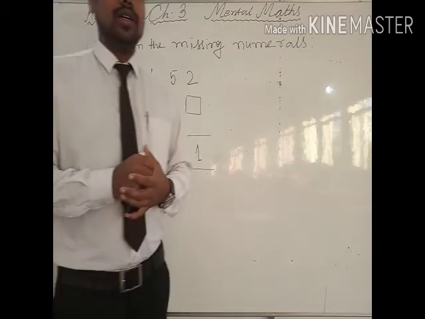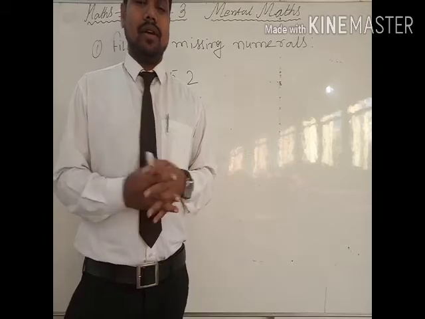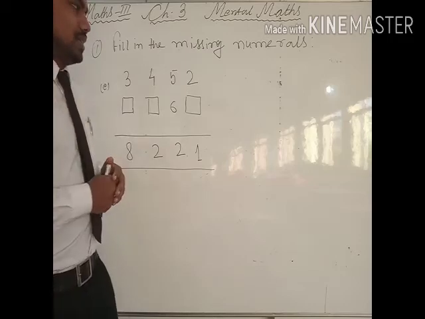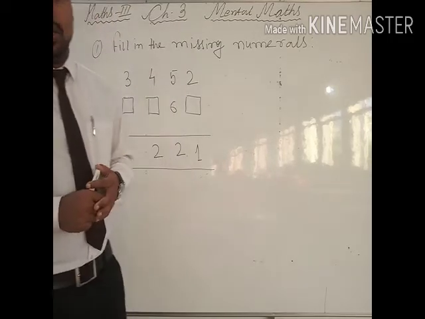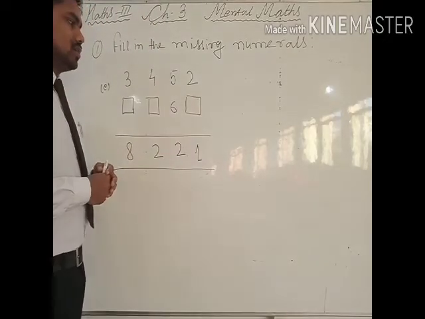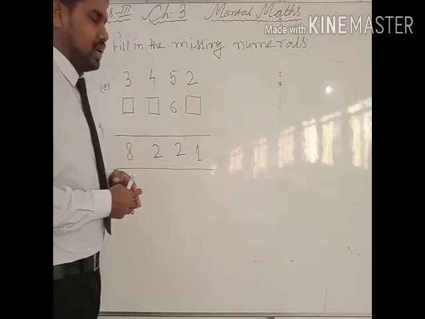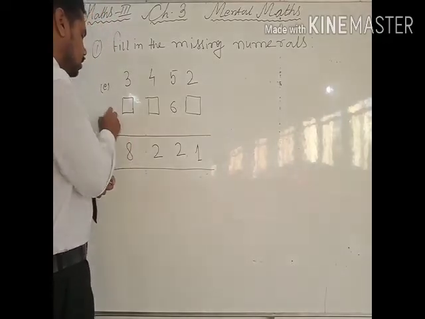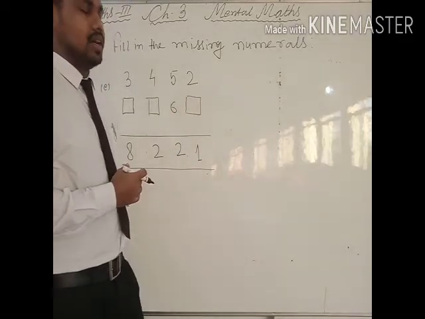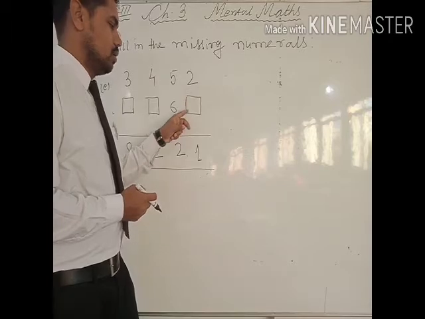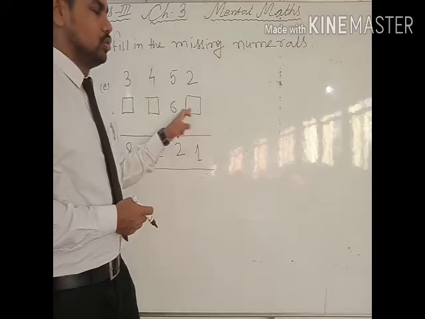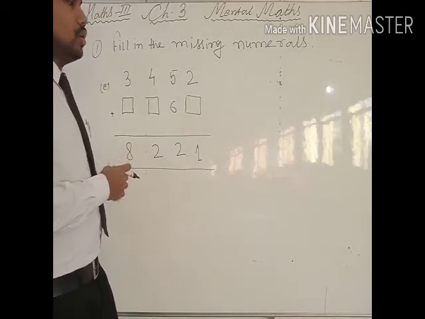Today we will learn the mental mathematics, value-added questions and extra questions of chapter 3. This is also related to the addition of numbers only, but the way here is slightly different. You have to check how much we should add with 2 so that this answer will come. Definitely we cannot make 1 by adding any number with 2. So what we used to do is, we know